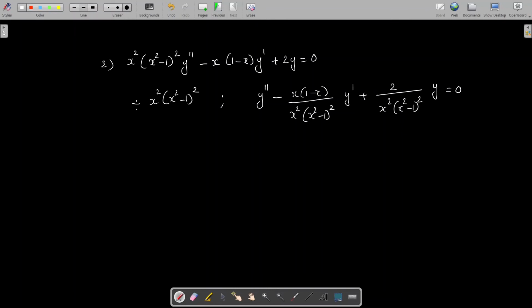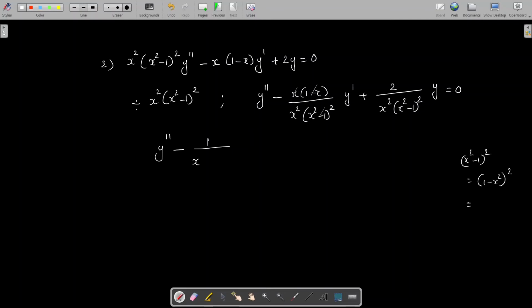On simplifying we get y double dash minus, x cancels here and 1 minus x also cancels here. What remains is 1 divided by x into, here the term x square minus 1 whole square is actually equal to 1 minus x square whole square.